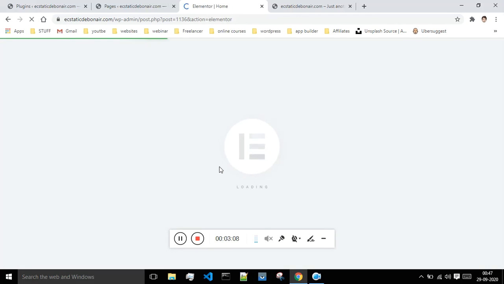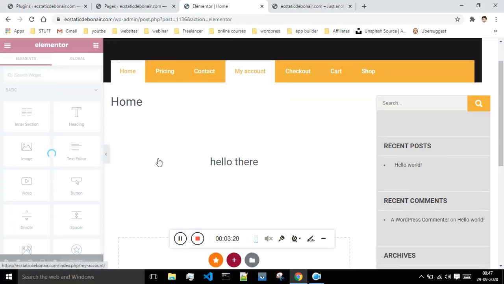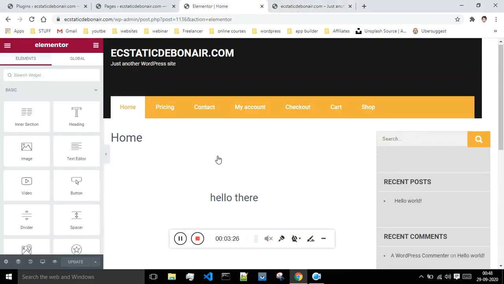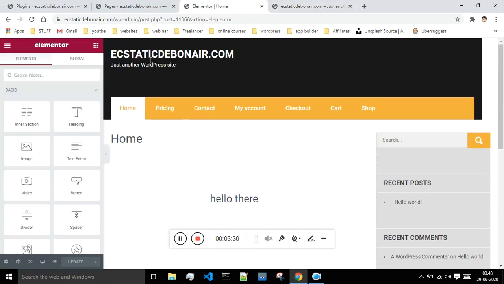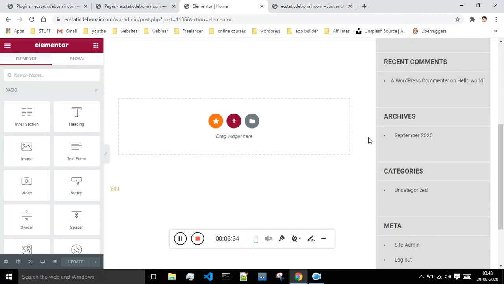And initially as a beginner you will get this error. A few people are getting this error, few people won't get it, and let's just wait for a while for this Elementor to get loaded. Okay, so after that you will get this option. Okay, so even if you are going to this tab and saying edit with Elementor, you will get these very same options over there also. Okay, so this is our landing page. This is our home page which we can edit.